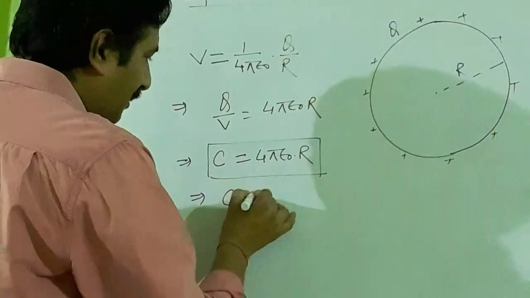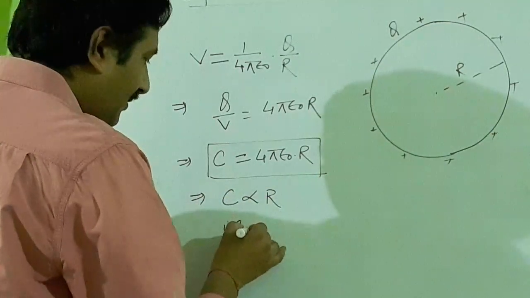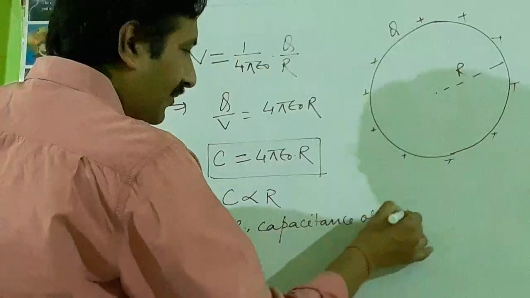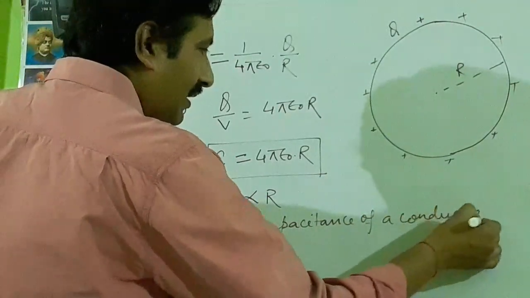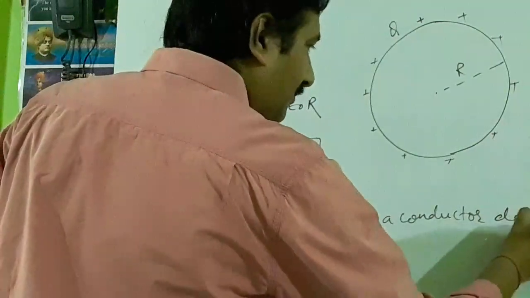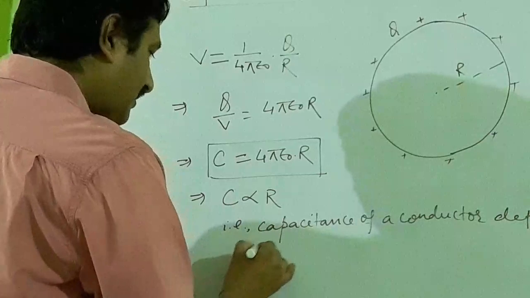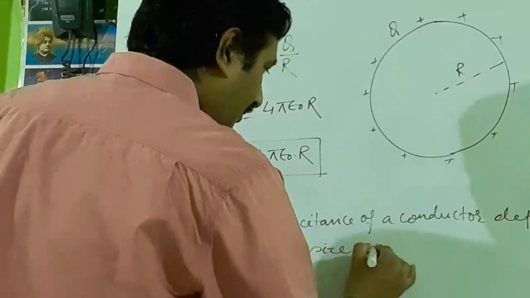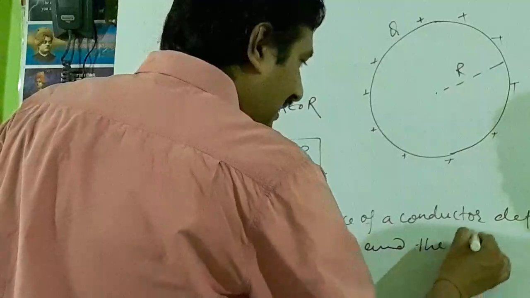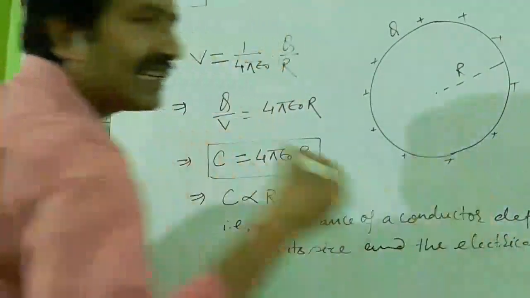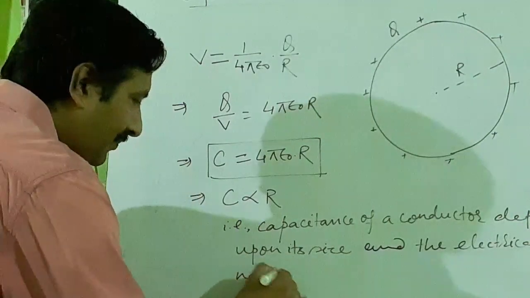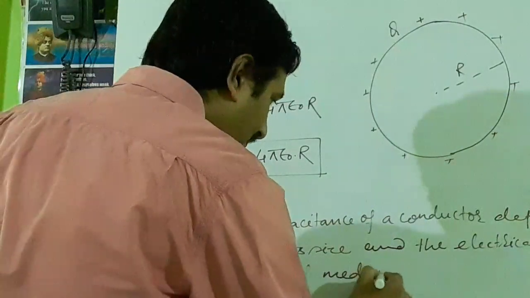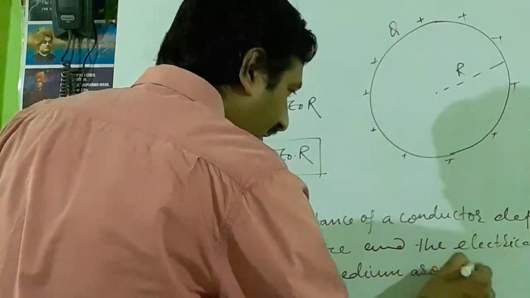From here, C is proportional to R. That is, capacitance of a conductor depends upon its size and the electrical nature, means electrical permittivity, of the medium around it.